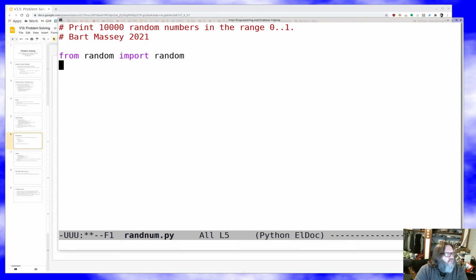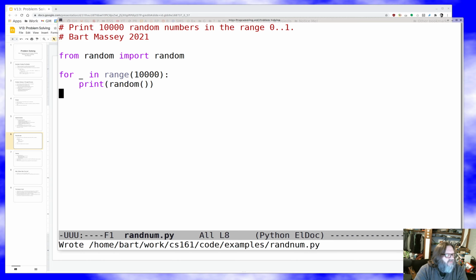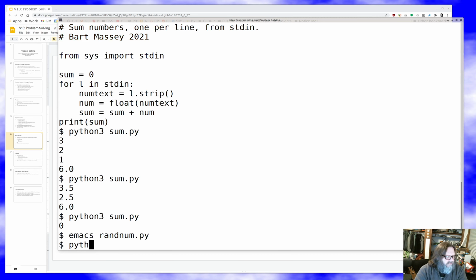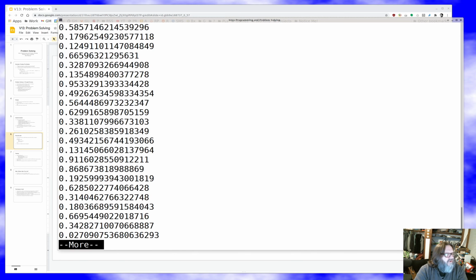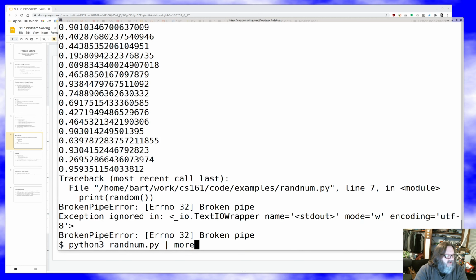There's a function called random in the random package. See what this does when we run it. Hey, look at that, a whole bunch of random numbers.